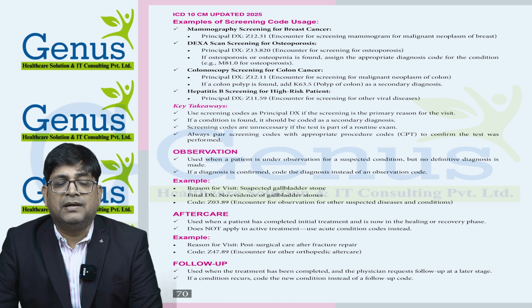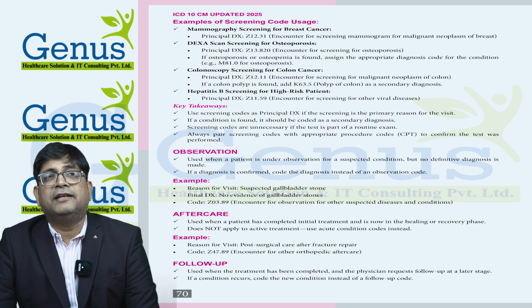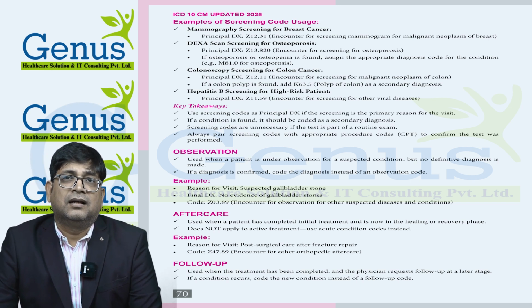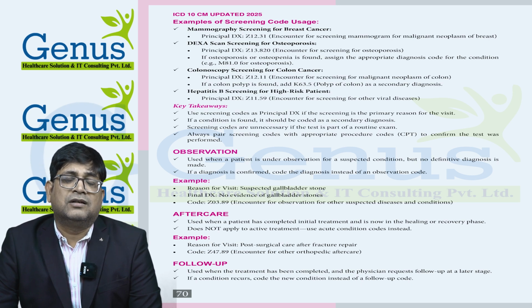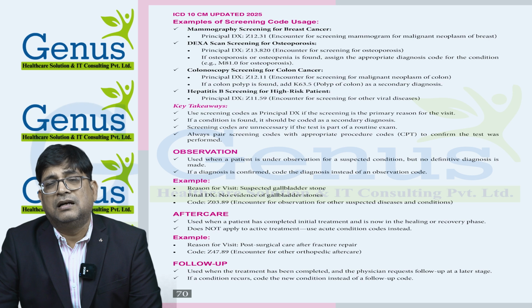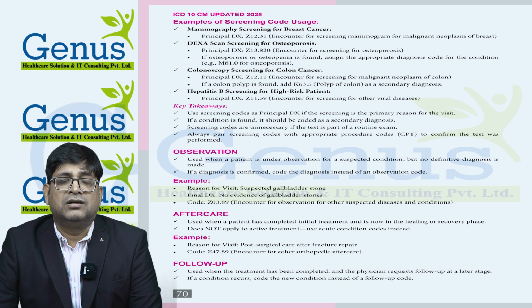Then we have observation, aftercare, and follow-up. If a patient came for a suspected condition, but at the time of discharge there is no evidence of that particular disease, then we need to provide the observation for suspected condition code. It can be from the Z03 or Z04 category.